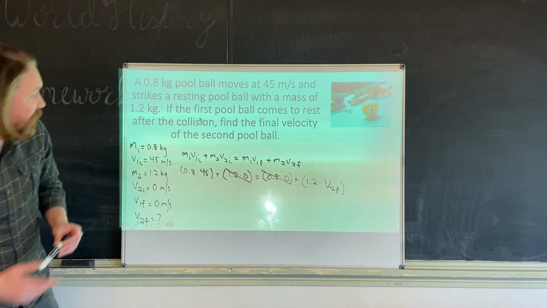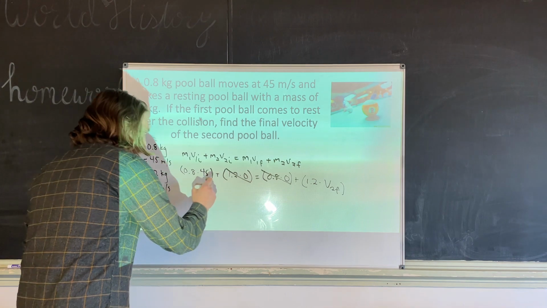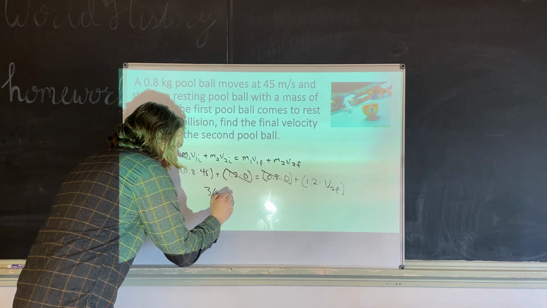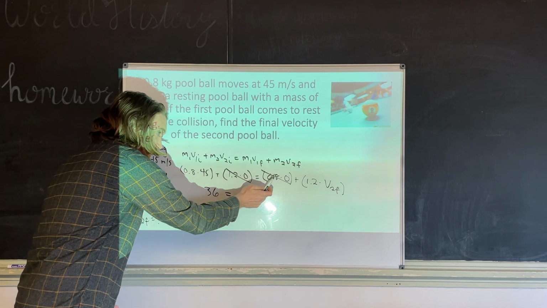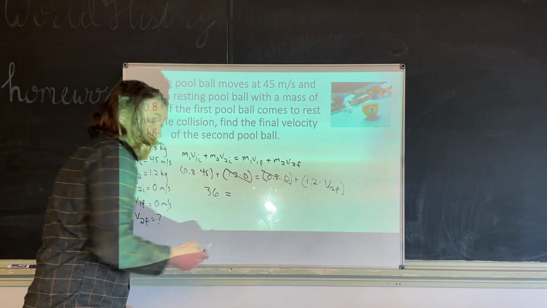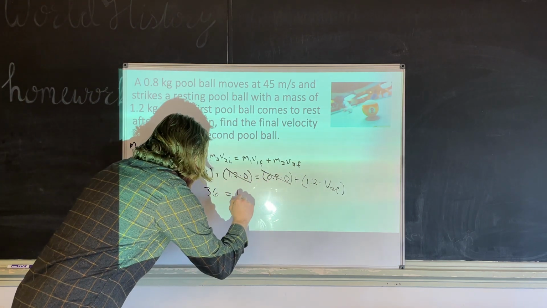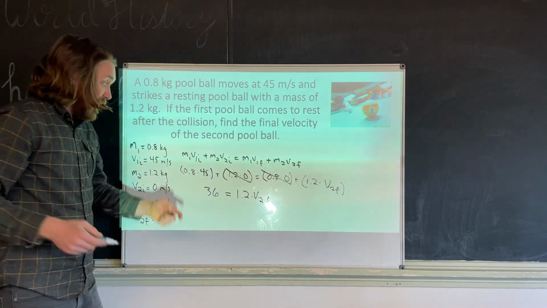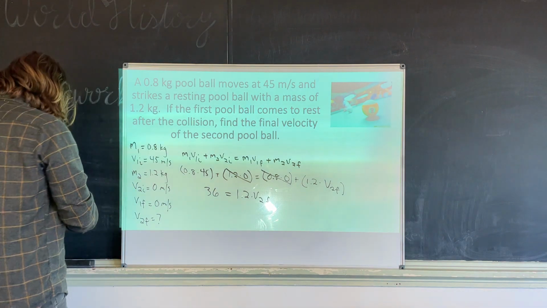Okay. So what I have here, 0.8 times 45 is 36, plus 0. So I don't care about any of this. This equals 0.8 times 0, which is 0. So I have 1.2 times V2F. You see how I just brought everything down? Now this looks super clean and really easy.